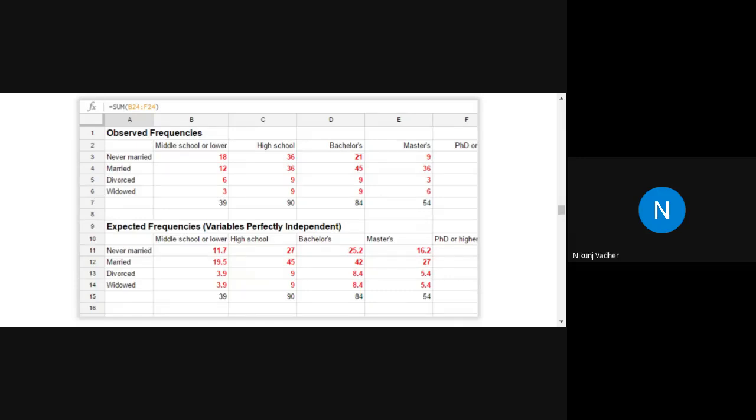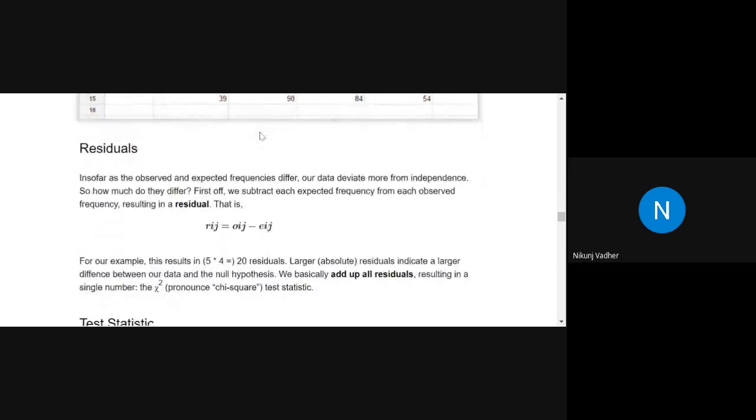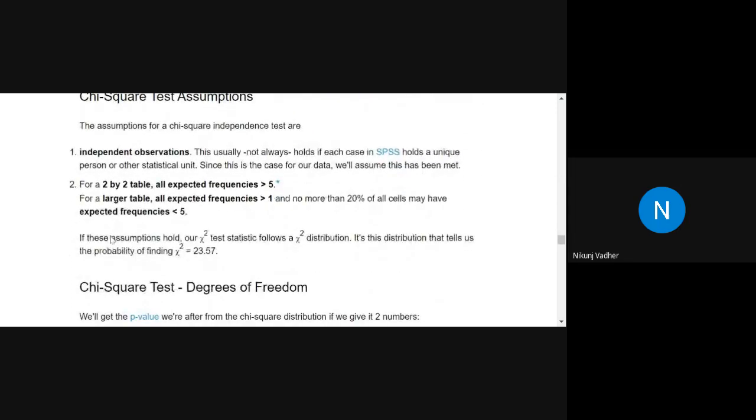Okay, so similarly, we are having observed and expected values. Based on this, we will calculate the chi-square. Okay. So in exam, you may be given this kind of sum, and you may be asked to calculate the chi-square. Okay. Don't worry about it. We will understand it later on.